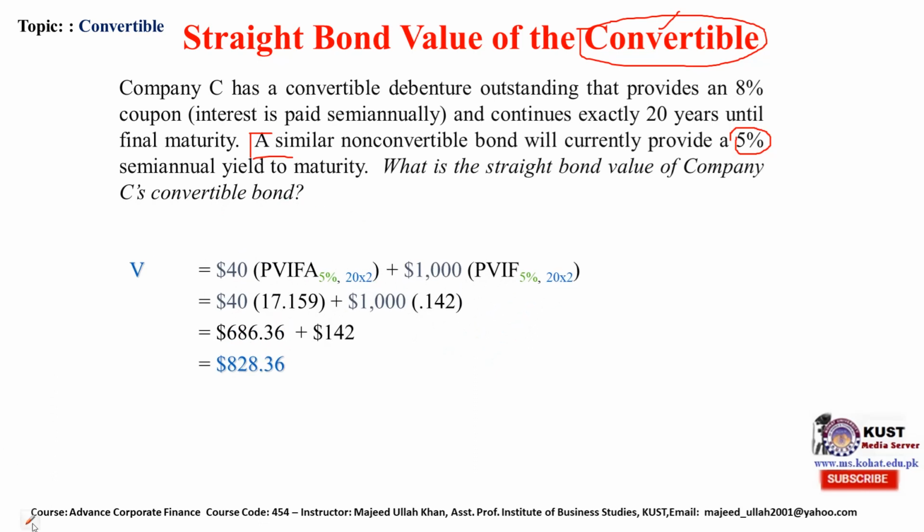Now the face value is how much? $1,000. Face value is $1,000. Now the interest amount for the year will be how much? 8% for company C will be equal to $80.